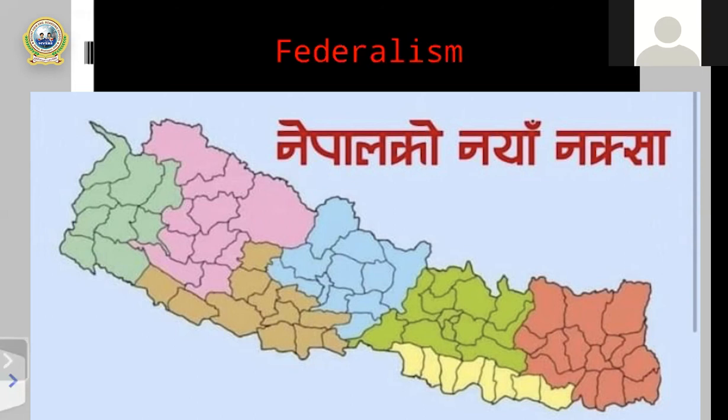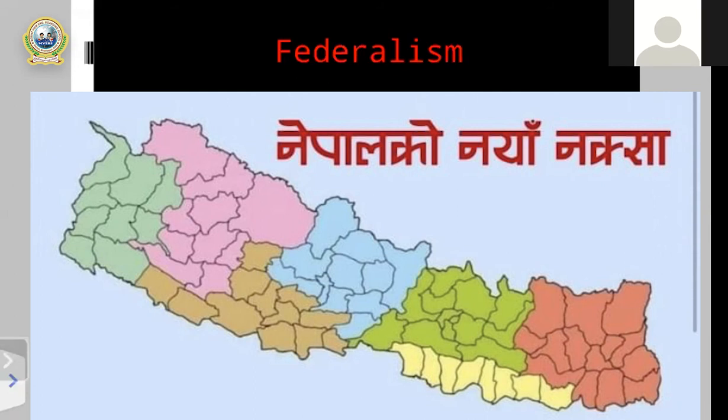Okay, my dear students, once again, you can see on the screen, and the second topic, federalism, is here. Just as I told you, we discussed the first part, the importance of regionalism, and now the second part, the importance of federalism. Before that, once again, you can see the map of Nepal, and according to the new constitution, the new constitution was formulated on 3rd Ashoj 2072 Bikram Sambat. You all know, no?